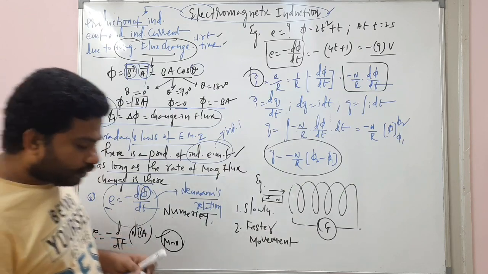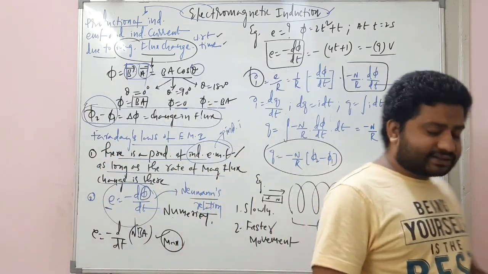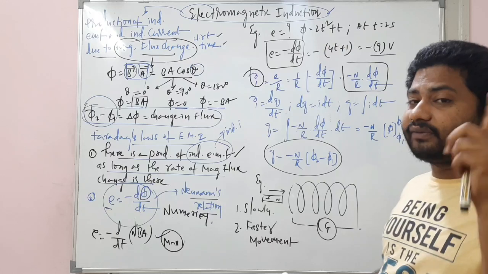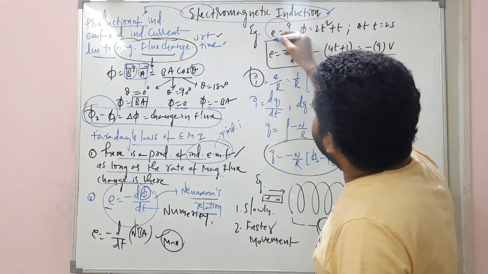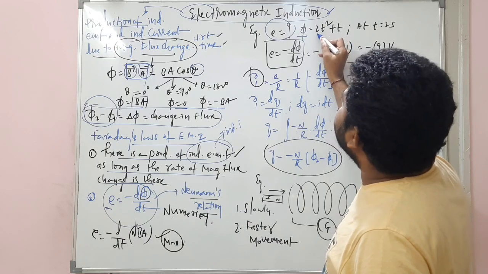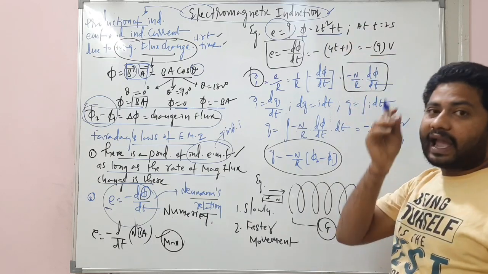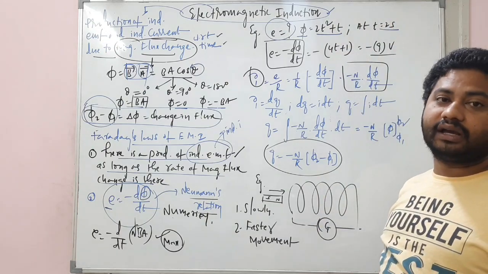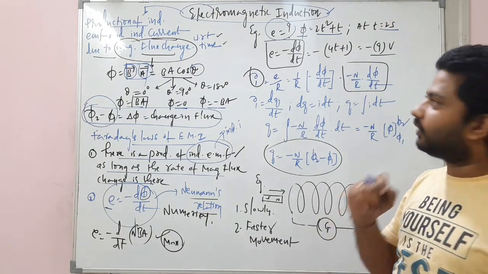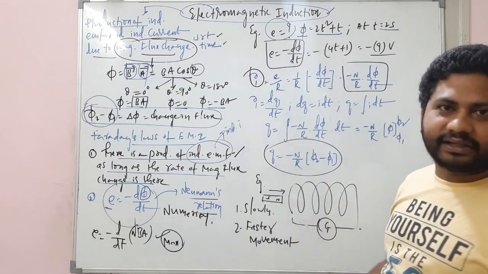Now, questions like these will also be asked, and they were there in previous exams, KCET and NEET. What is the induced EMF when the magnetic flux varies with respect to time? At this particular instant, you need the induced EMF. What is induced EMF? Minus d phi by dt.